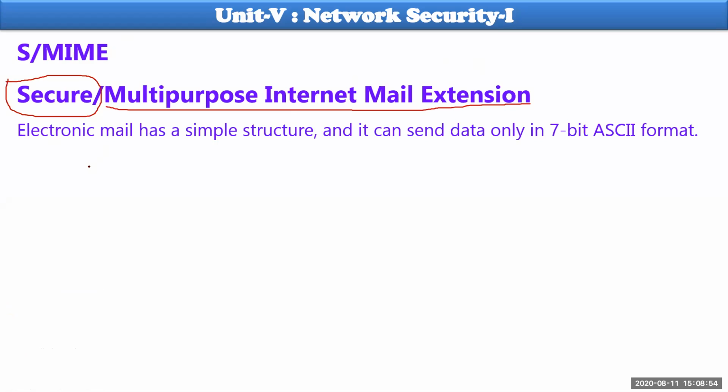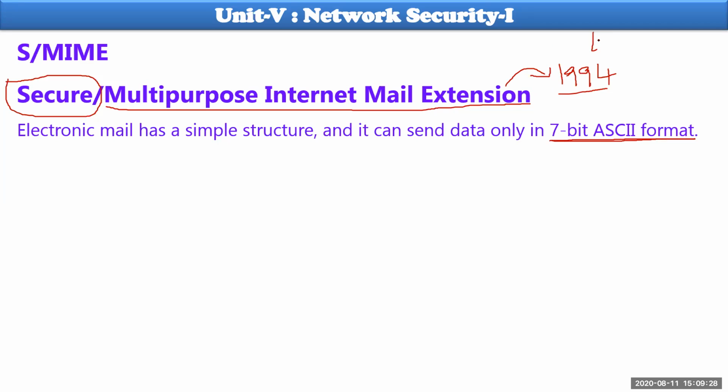So before this MIME was introduced to the email service by 1994, of course, electronic mailing was introduced by the people, but they had to send only 7-bit ASCII code format data. 7-bit in the sense, ASCII code is 7-bit, and EBCDIC, one more format, is there.